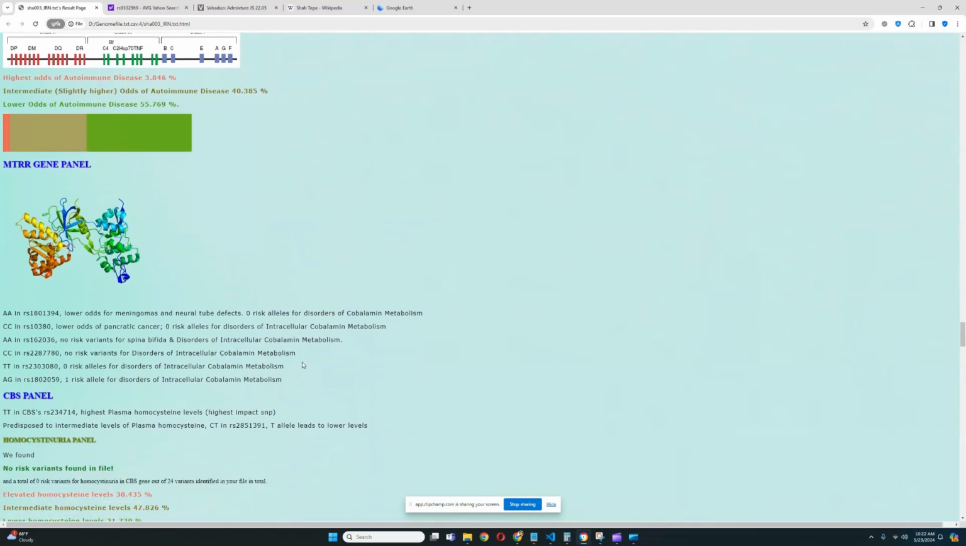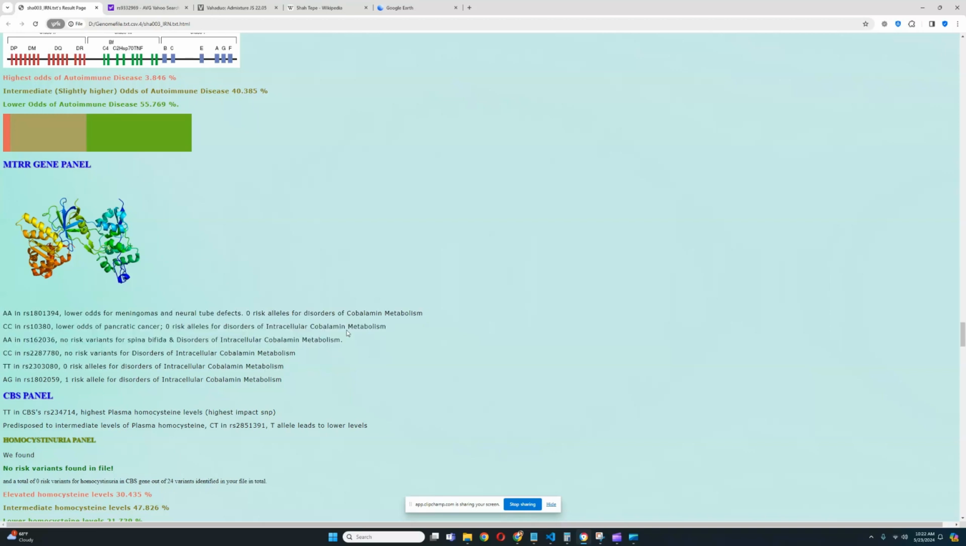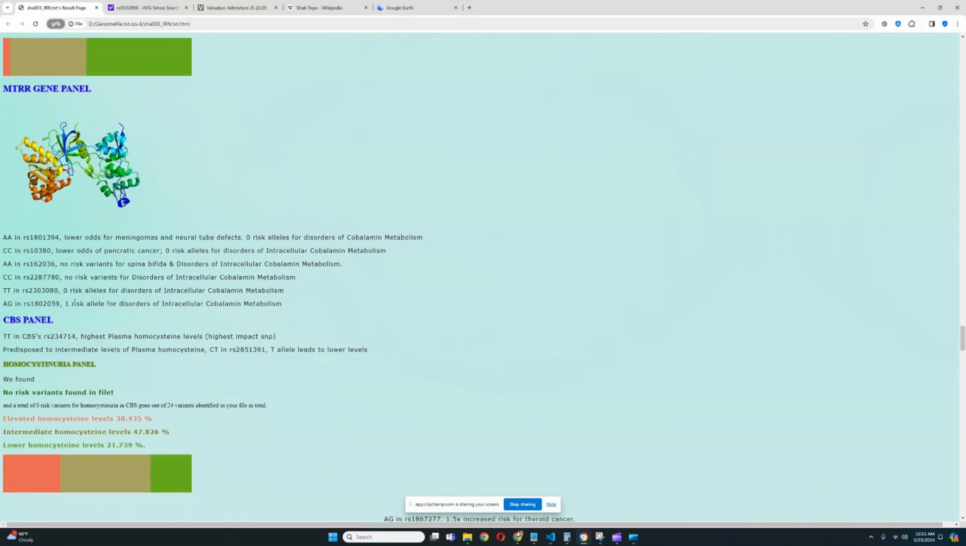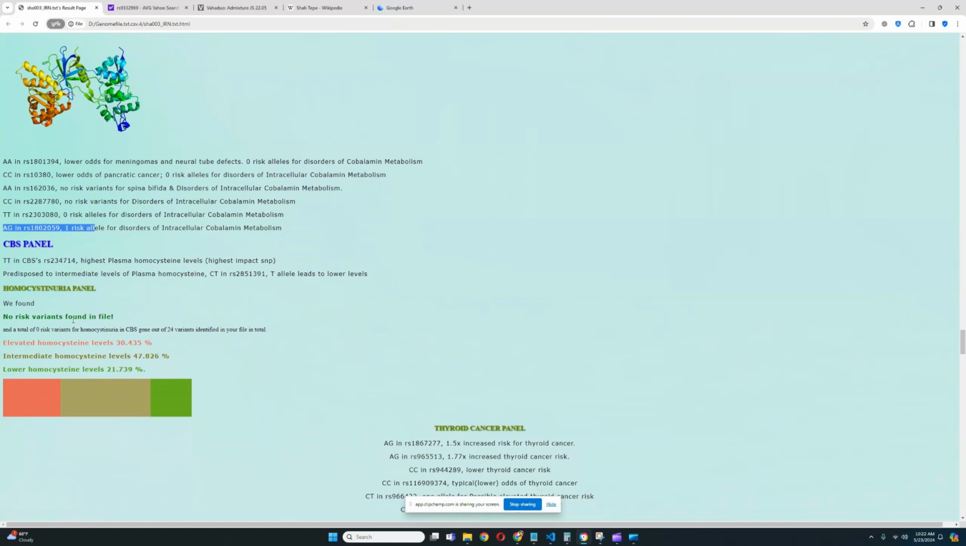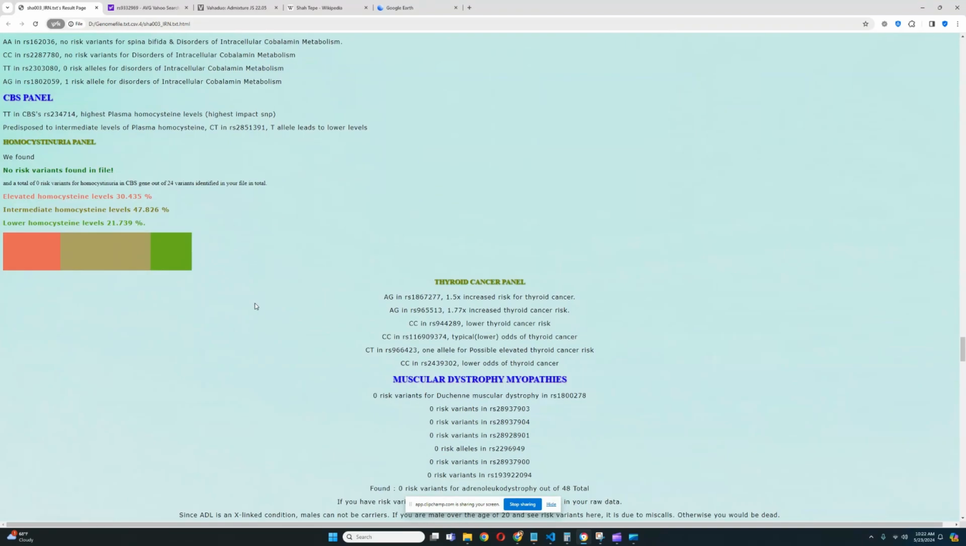For MTRR gene panel, overall no risk variance for spina bifida and disorders of intracellular collagen metabolism. So overall, quite healthy. But they do have one risk allele for disorders of intracellular collagen metabolism right here in this variation. For homocystinuria, no risk variance for homocystinuria, which is really good. And it looks like they have a predisposition to intermediate homocysteine levels.